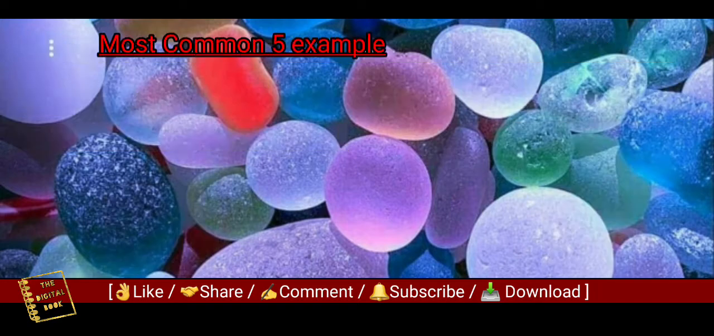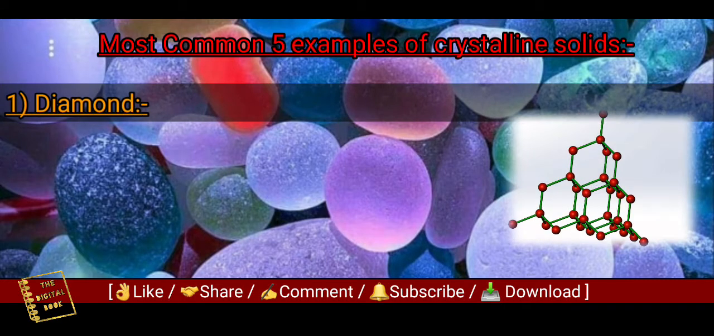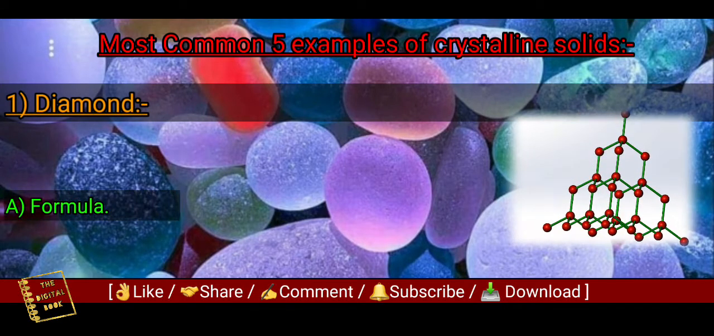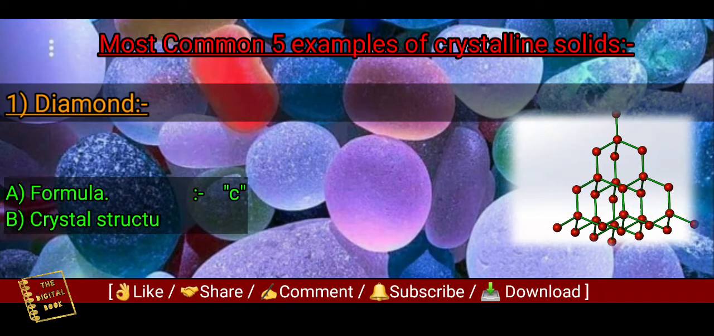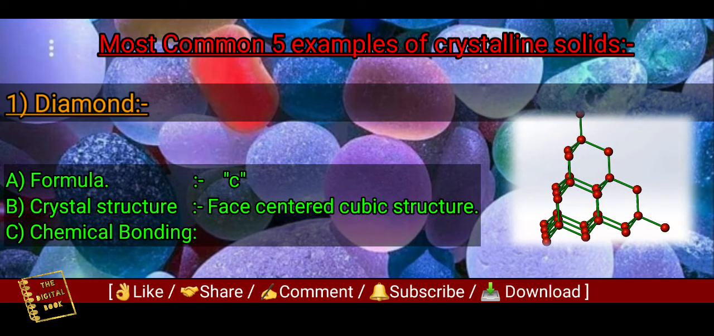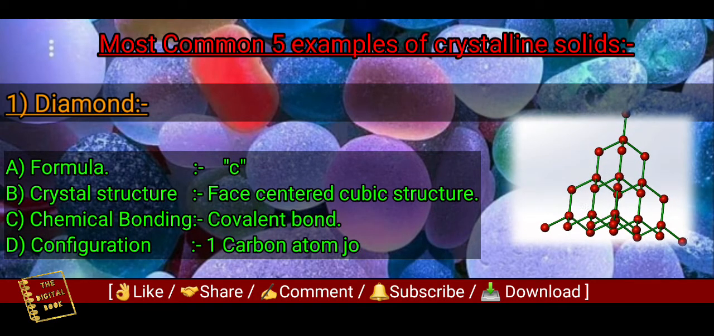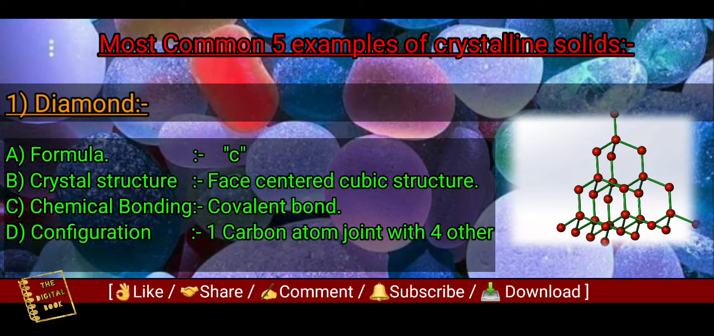Let's see 5 common examples of crystalline structures. First one is diamond. The formula of diamond is denoted by C. The type of crystal structure is face-centered cubic structure. The type of chemical bonding is covalent bond, and its configuration is that each carbon atom joins with 4 other carbon atoms.